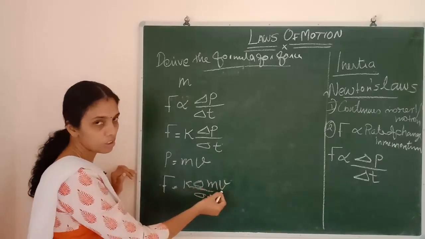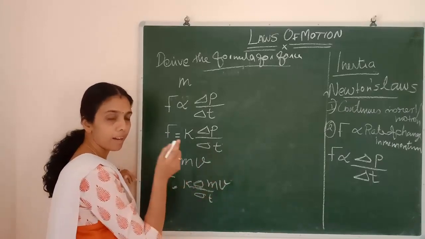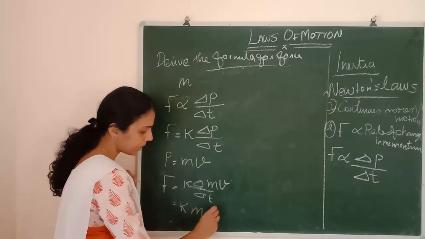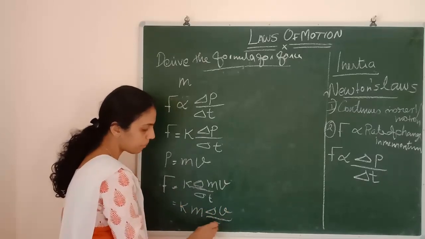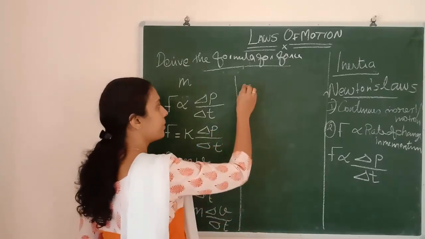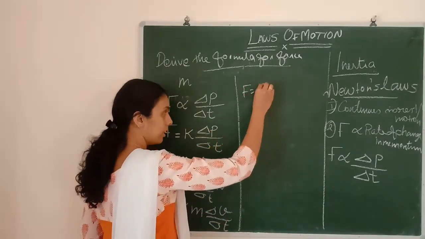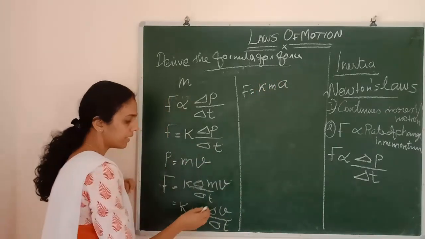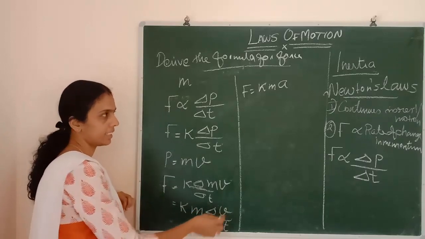Mass is not changing with respect to time. Mass is a constant with respect to time. So we can take it out as m into delta v by delta t. What is delta v by delta t here? It is acceleration. So k into m into acceleration. Delta v by delta t is acceleration.